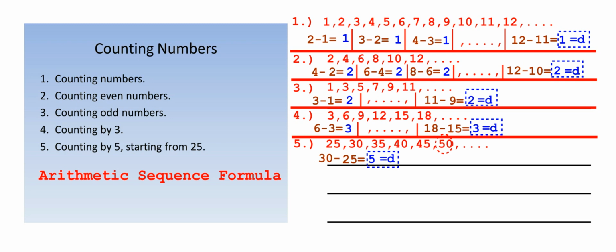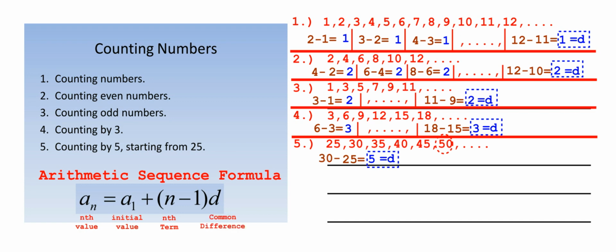Arithmetic sequence formula. So going for our formula real quick for reference. So a sub n equals a sub 1 plus, in parentheses, n minus 1 times the common difference d. So let me just put what each value represents. A sub n is the nth value, so the actual value of the term that you want to find out, or that you currently have, depending on the case. A sub 1 represents the initial value. So what was the initial value of your sequence? And n is the nth term. What is the term number, in other words, that you're currently looking at or looking for? And of course, d, once again, we already said it, it's the common difference.